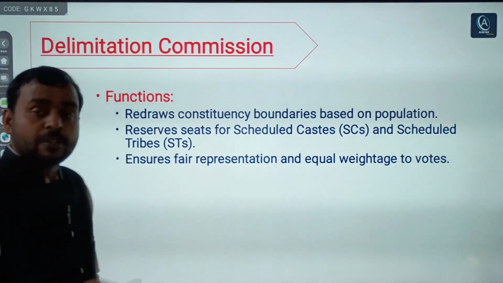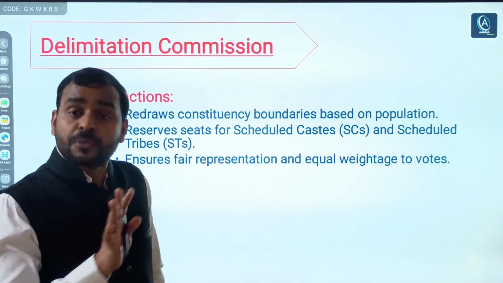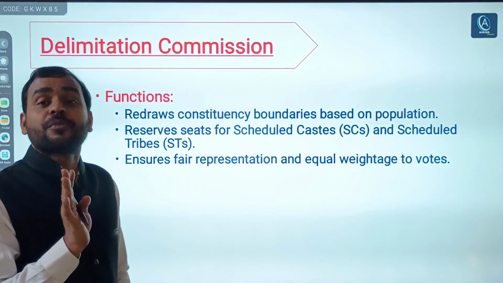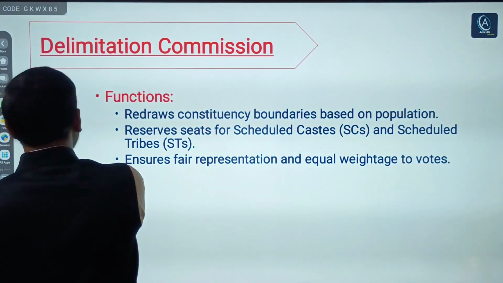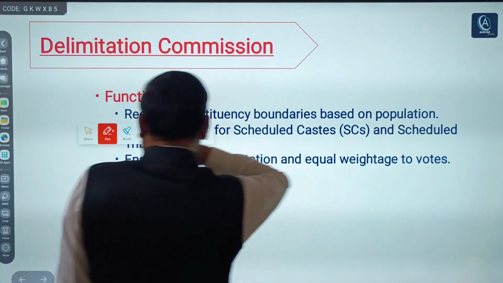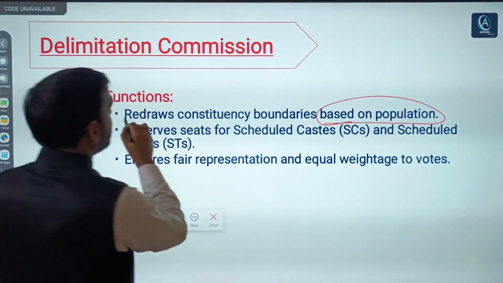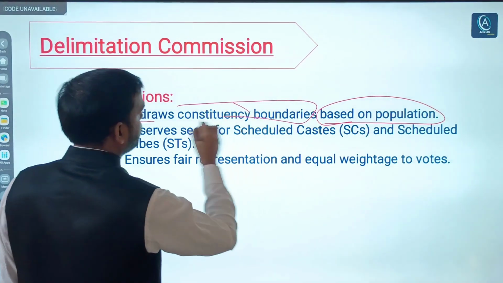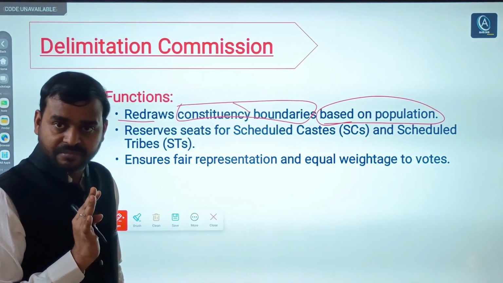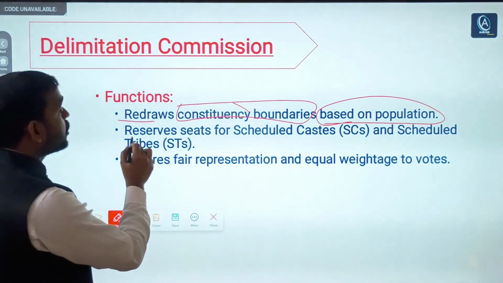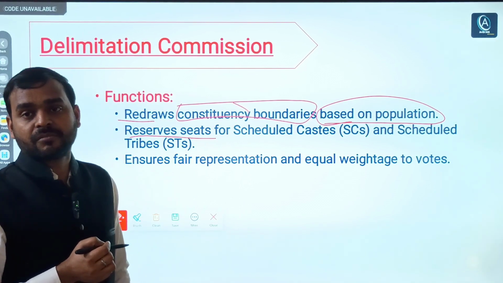Now move towards the next: function. What is the function of the Delimitation Commission? To redraw the boundaries of constituencies, whether for the Lok Sabha or the state legislative assembly. And what is the basis? The basis is population. It redraws constituency boundaries based on population. That's why it is conducted after every census. Also, reserved seats of SCs and STs are readjusted.